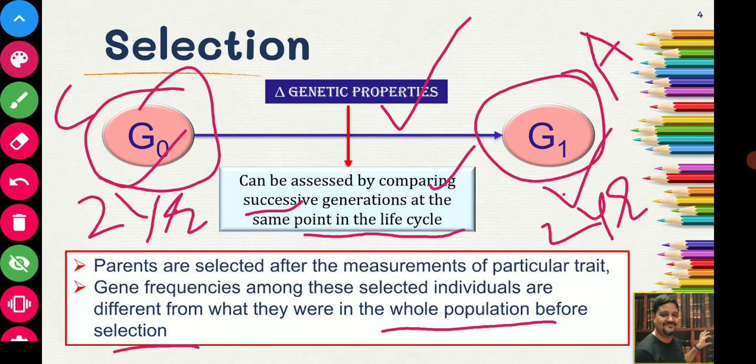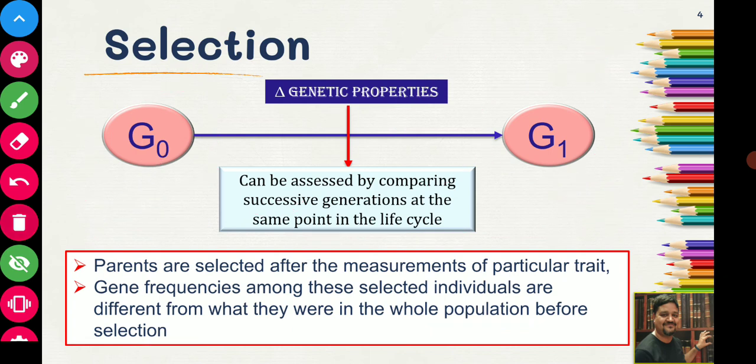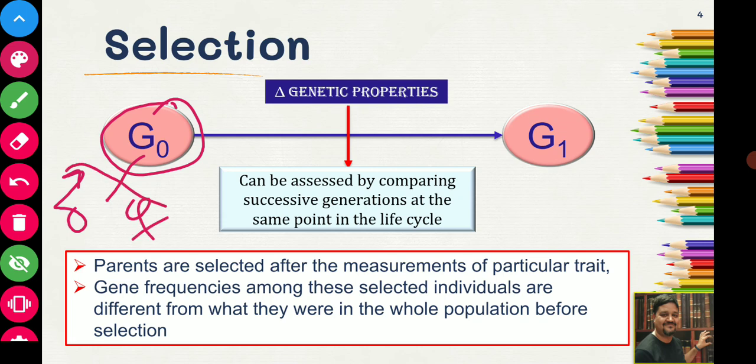So just see what we are doing. Suppose this is the G0 generation. We will choose a few individuals based on the production potential or any potential. These are the male animals and these are the female animals. How are we choosing? Suppose before selection the mean was X bar. Now after selection of these males and females, the mean will be x1 bar.